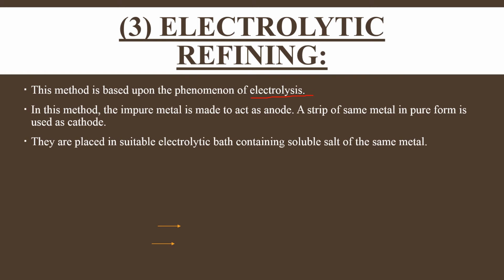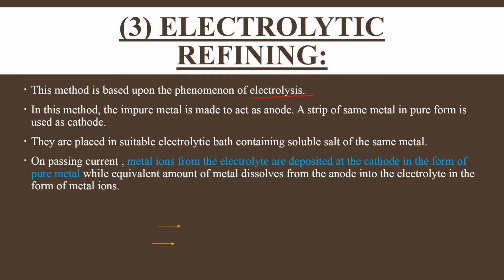As we are doing electrolysis, the electrolyte must be there, and these two electrodes, anode and cathode, will be placed in that suitable electrolyte. And on passing current, as we know that electrolysis is the process where electrical energy is converted into chemical energy. This is the electrolysis process, as we have already discussed in the electrochemistry chapter.